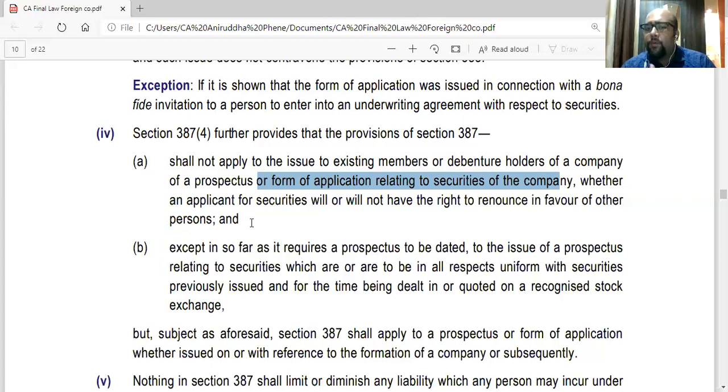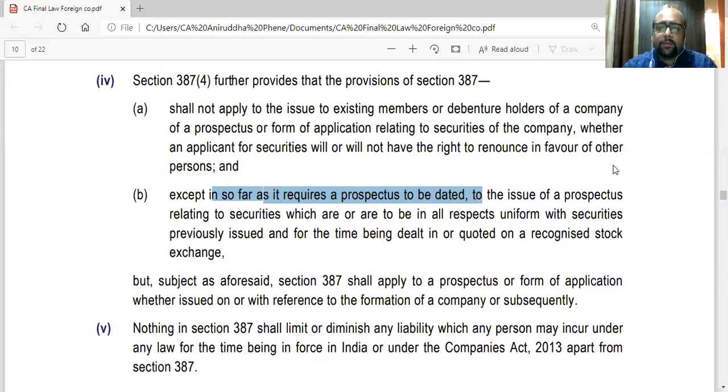So the rule for prospectus and form of application won't be applicable to them, except in so far as it requires a prospectus to be dated. So it should be dated. That is what makes the prospectus valid.